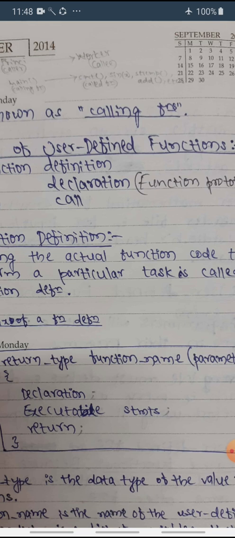It may be any, say, sqrt, power, sin of x, scanf, printf, whatever it may be. These are all library functions. The main function may also call some user defined functions, like add, find square root, for example.